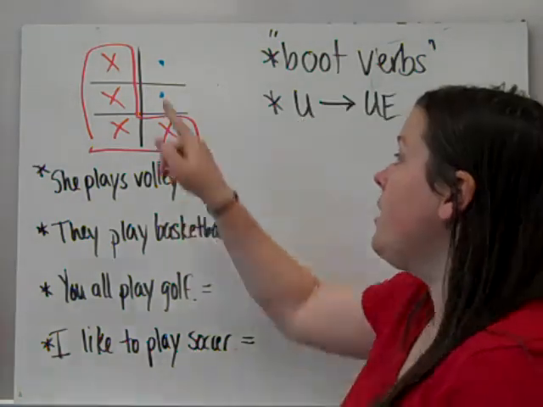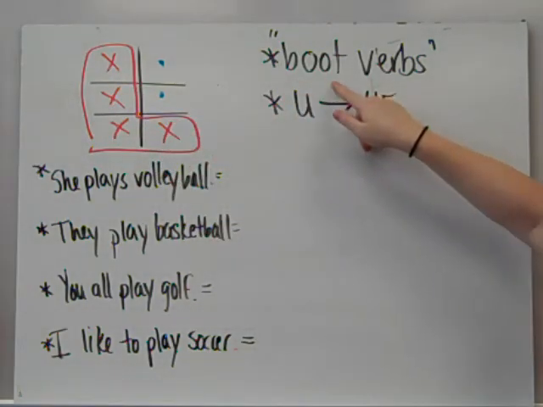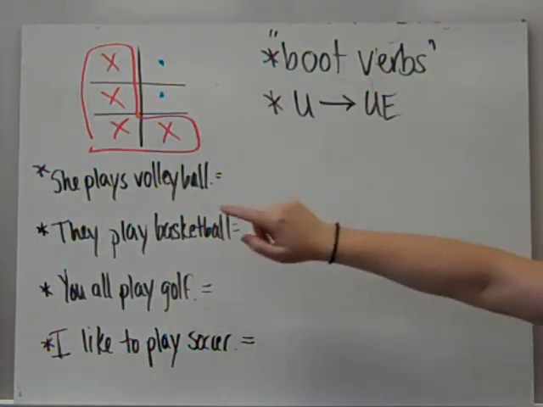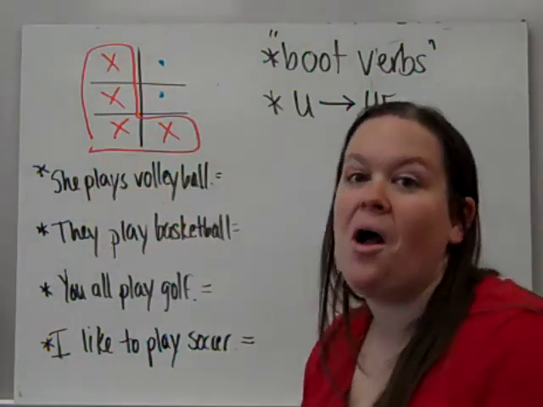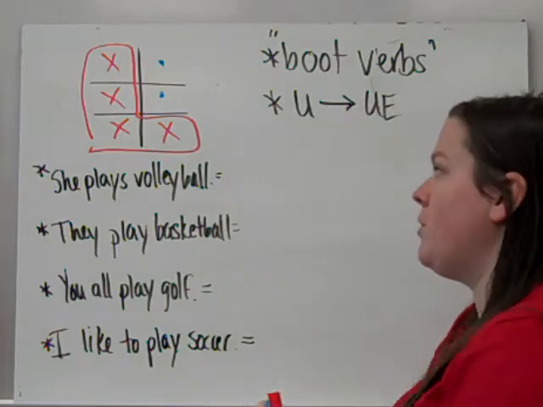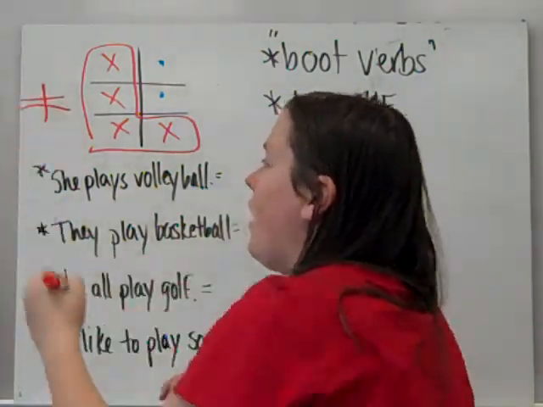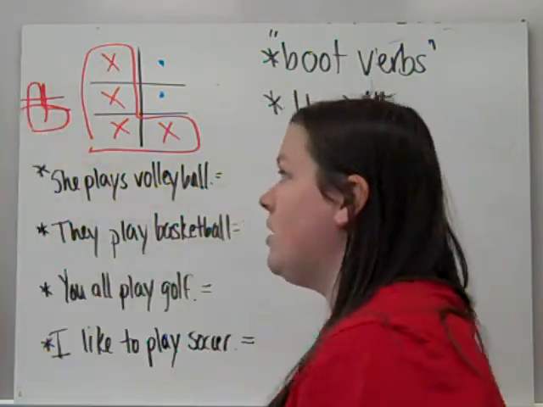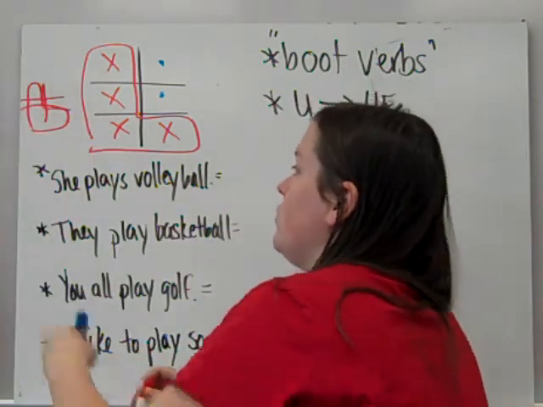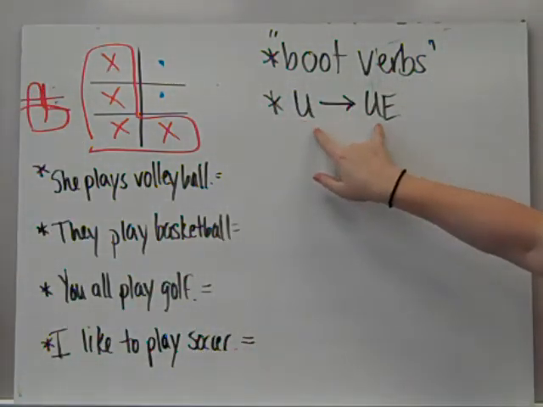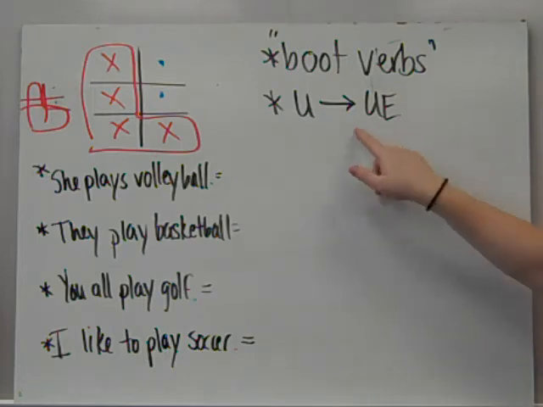And if you kind of isolate these, a good way to remember which forms are conjugated with a stem change and which aren't is to remember that this actually looks sort of like a boot. And so a nickname for stem changers is boot verbs because it looks like, admittedly, an ugly boot. These two will never change. So a good visual for you to remember on a quiz or test would be to draw out the little verb conjugation chart and remind yourself that in nosotros and vosotros, there's no change. And remember the U goes to UE in all of the forms except nosotros and vosotros.